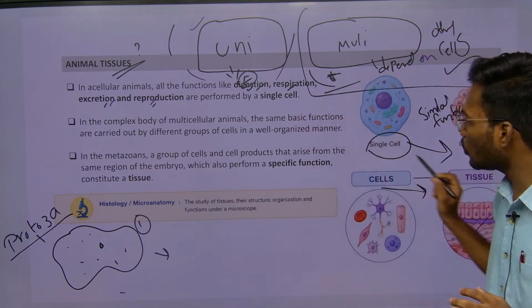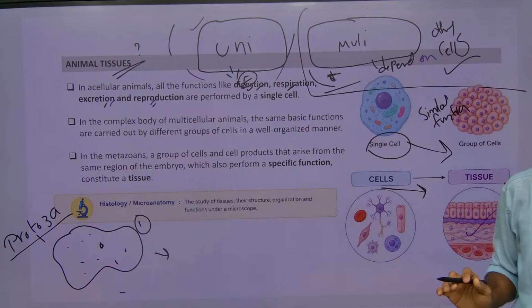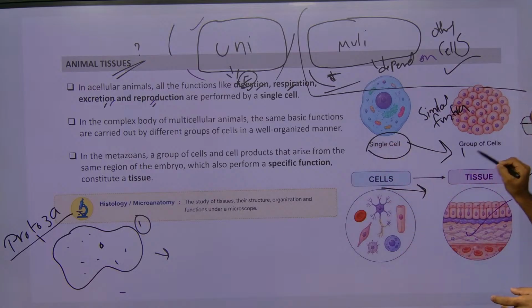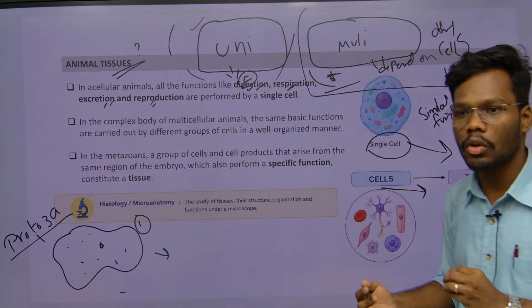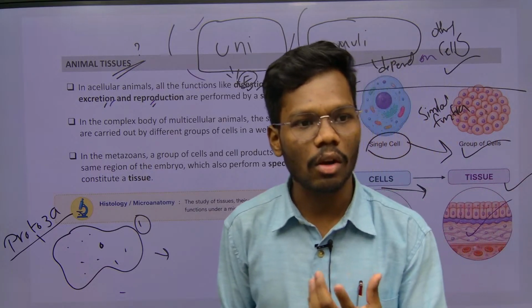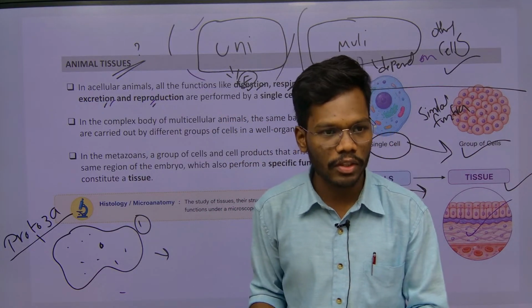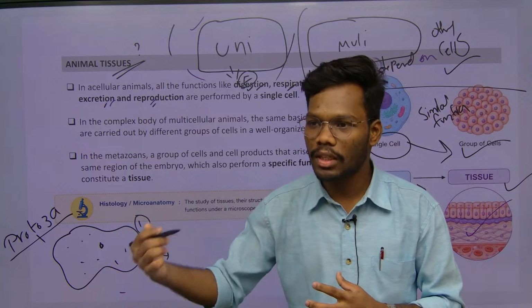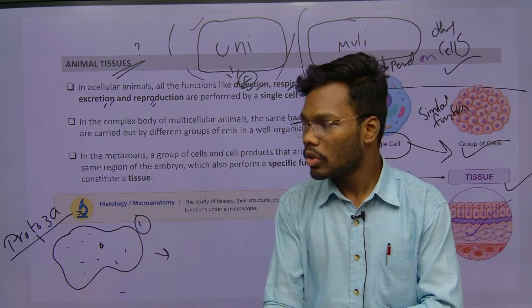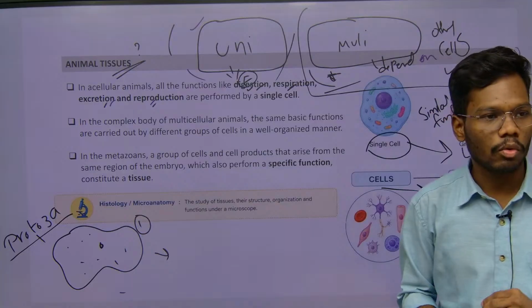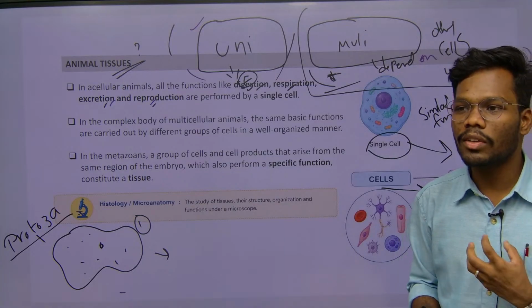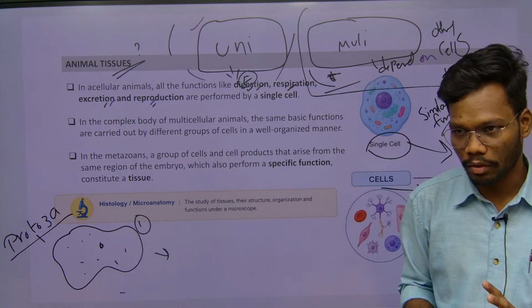So tissue is nothing but what? It's a group of cells interacting with each other. Because of the interaction, these groups of cells form one tissue. After that, a group of tissues becomes one thing called an organ. A group of organs performing one physiological function is an organ system. Likewise, there is an individual, and so on. So today we are going to discuss what is tissue and what are the different types of tissues in this living world, right?